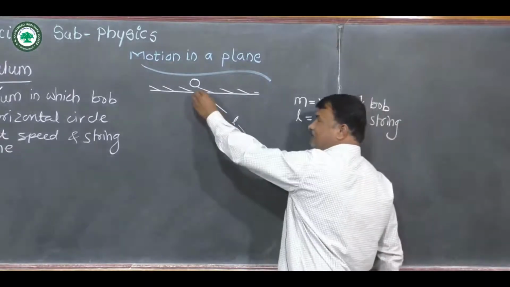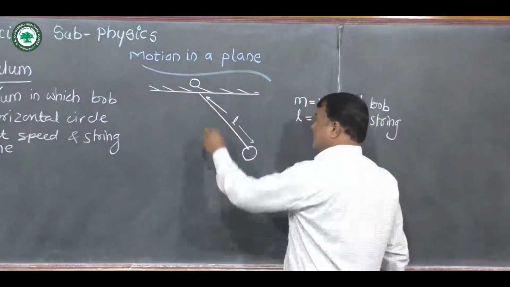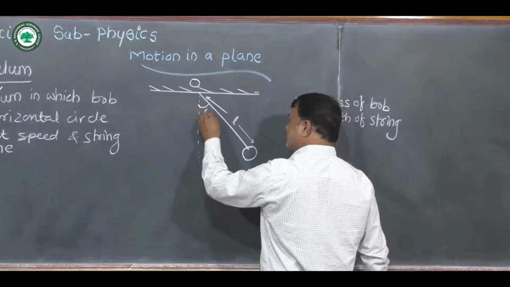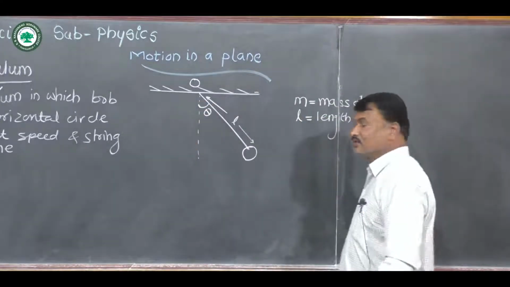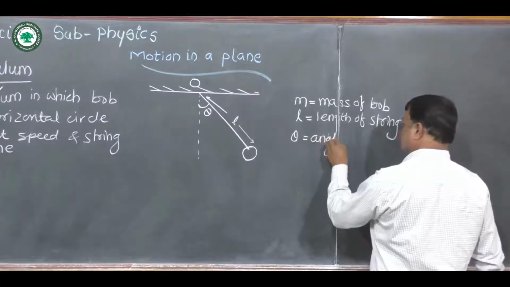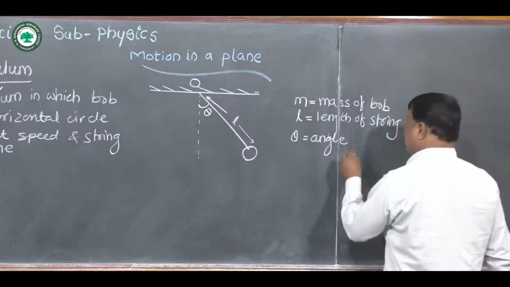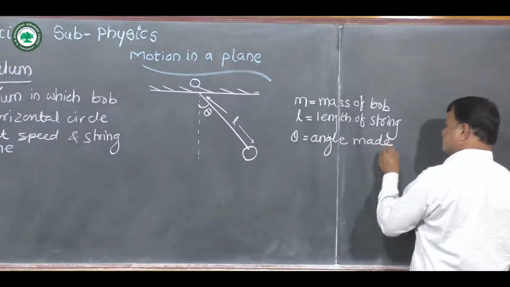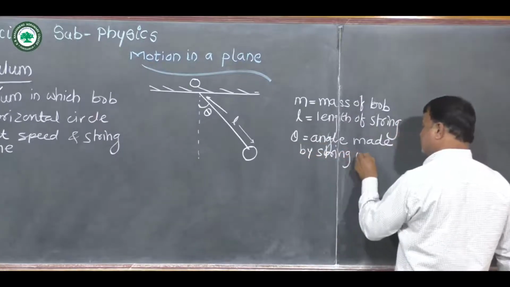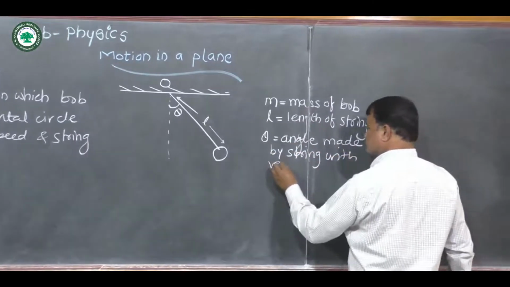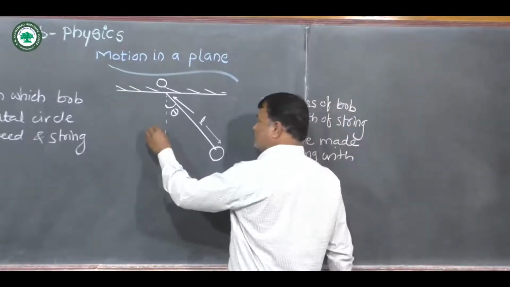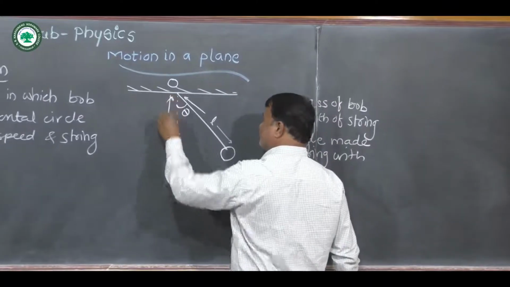This string is suspended from a rigid support, and it makes an angle theta with the vertical. So theta is the angle of inclination, the angle made by the string with the vertical. Now this h is the height of the conical pendulum.